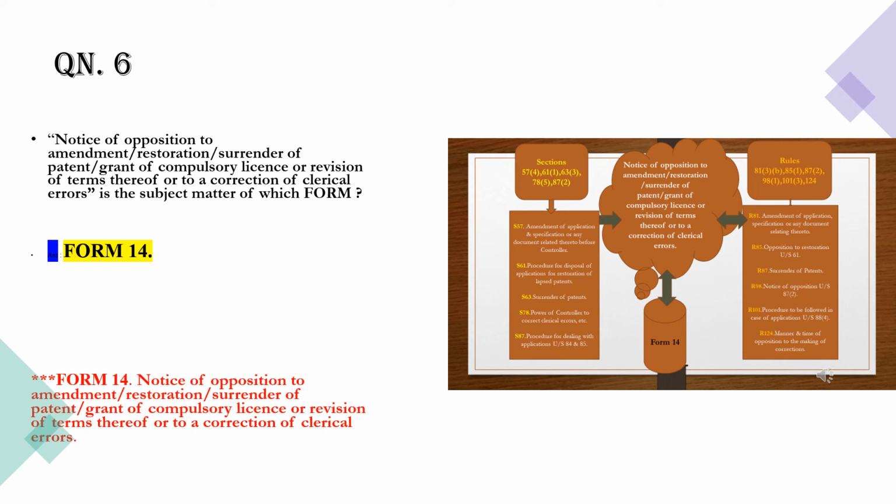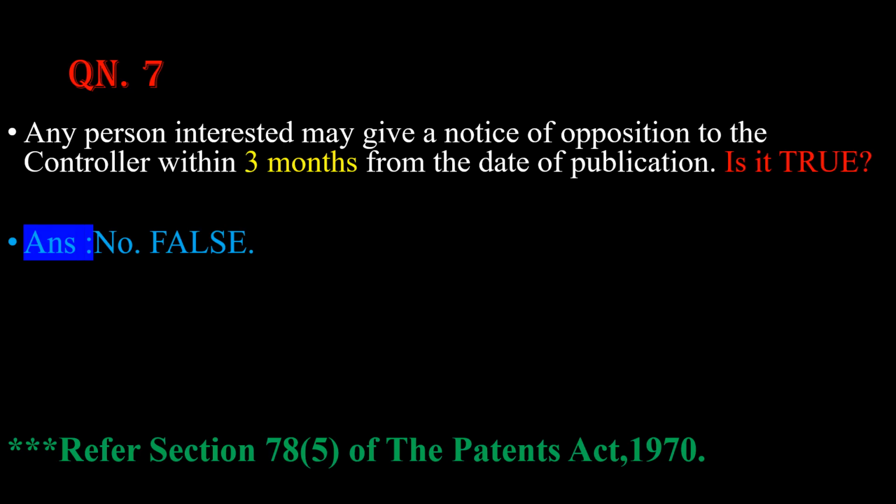For this, I have also given the old slide here where we had tried to establish the relationship between the relevant sections, rules and the form. Fine. Okay, let us proceed. Question number 7. Any person interested may give a notice of opposition to the controller within 3 months from the date of publication. Is it true?